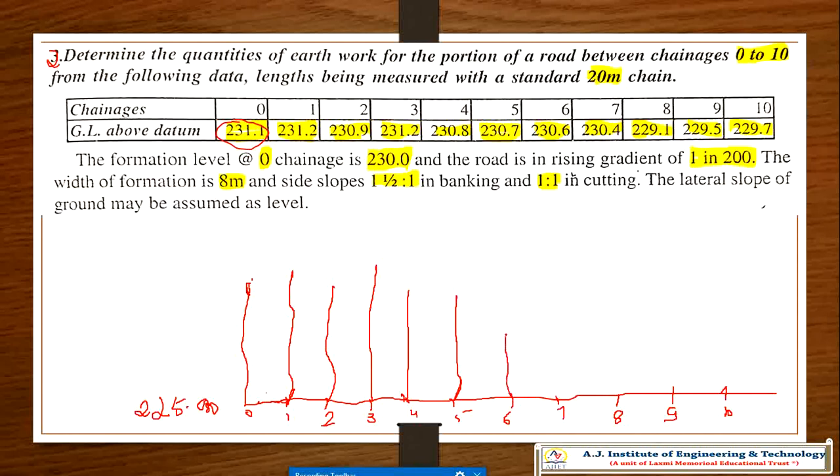Then 230.4, again a little below. Again 229.1, again a little higher.